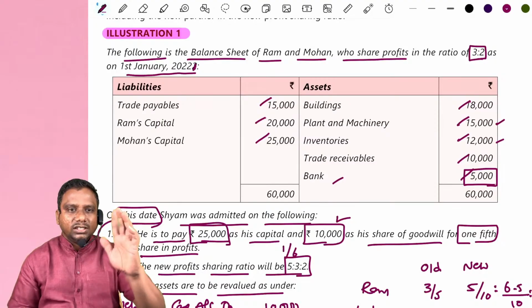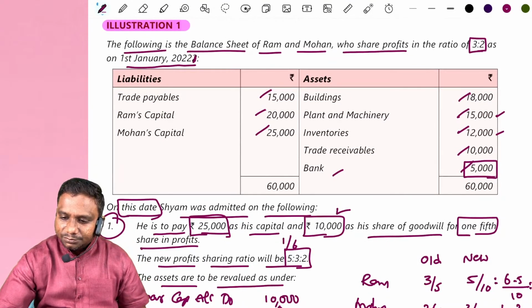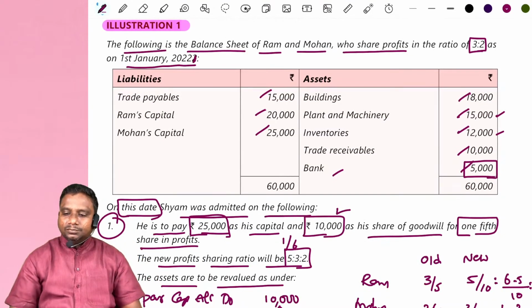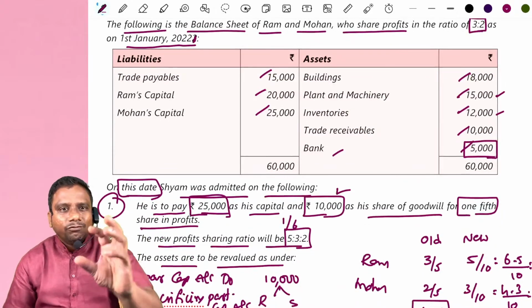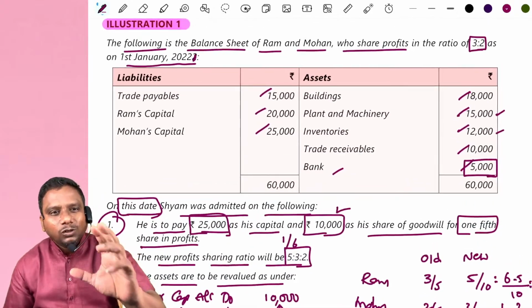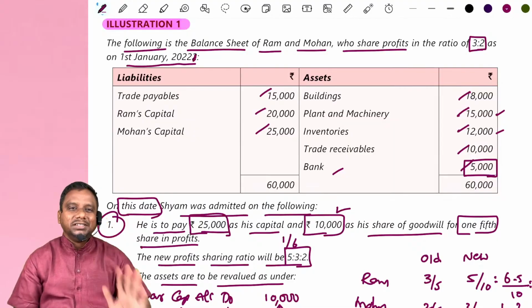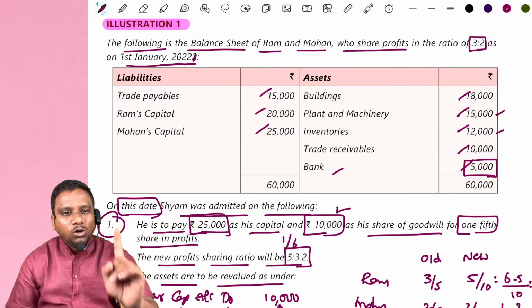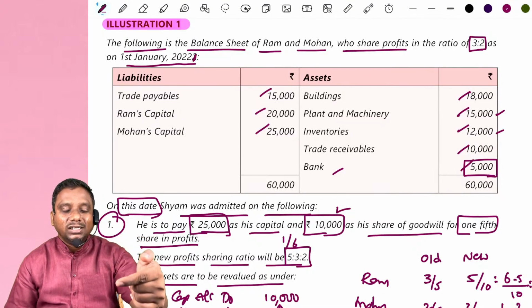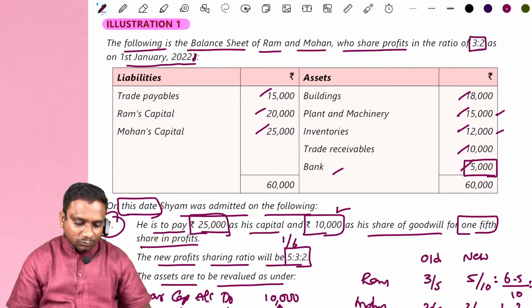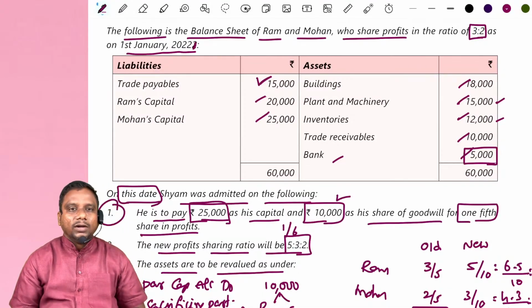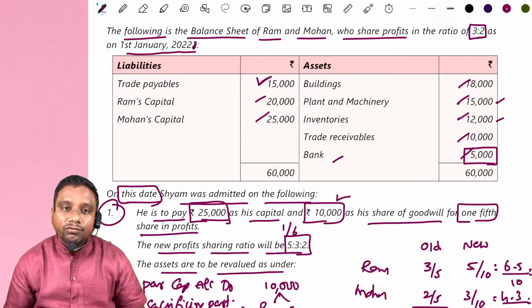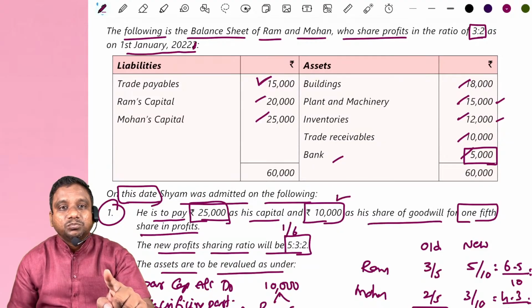Okay, concentrate everybody. Now look at the balance sheet. By looking at the old balance sheet, we have to prepare the new balance sheet. Yes or no? Yes, sir. Now look at the old balance sheet, liability side, what item do you have? Sir, trade payables. How much? 15,000. Does it change? Yes, sir.